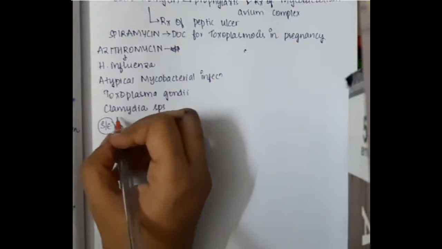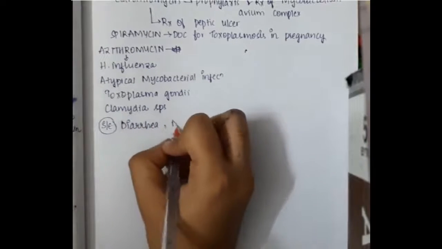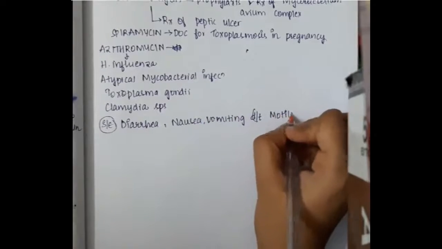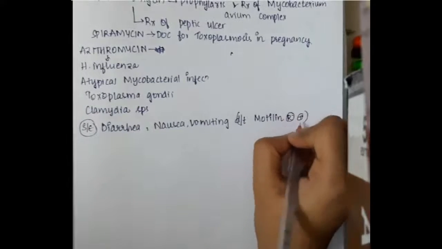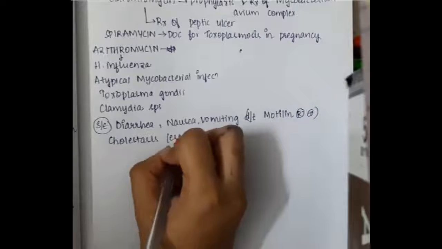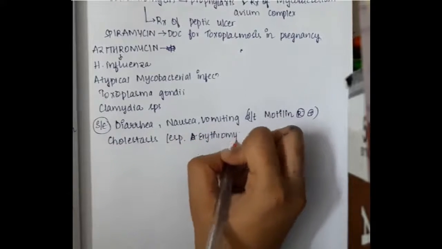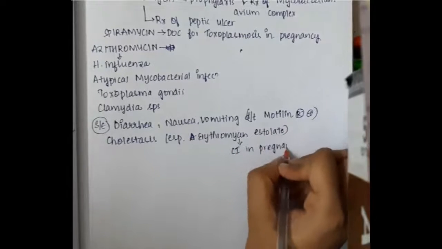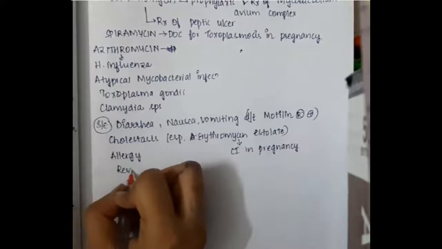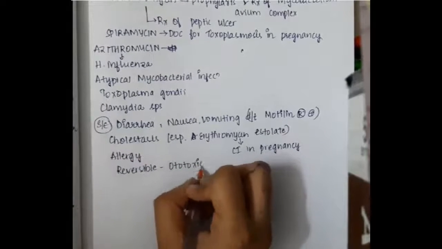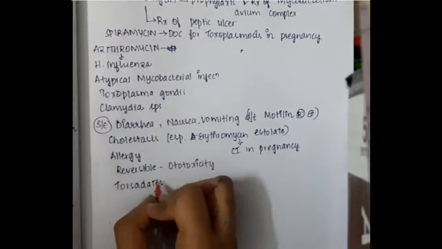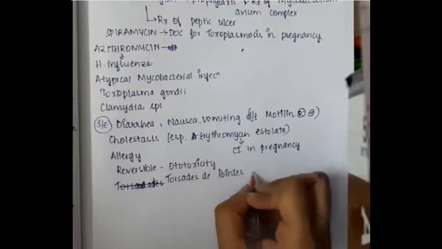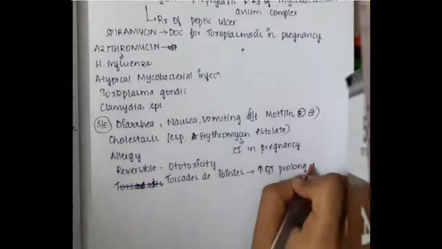Now if you see the side effects, these macrolides will cause diarrhea, nausea and vomiting. Vomiting mainly occurs due to motilin receptor activation, especially by erythromycin. Cholestasis occurs especially with erythromycin estolate, so this is contraindicated in pregnancy. It can also cause allergy and reversible ototoxicity. It can also cause torsades de pointes and thus increase QT prolongation.